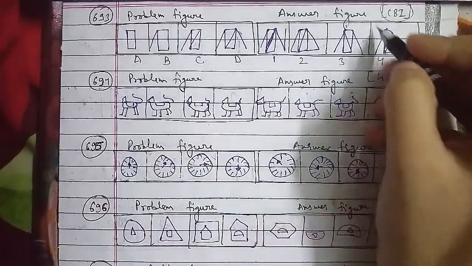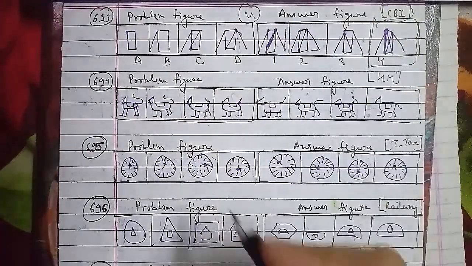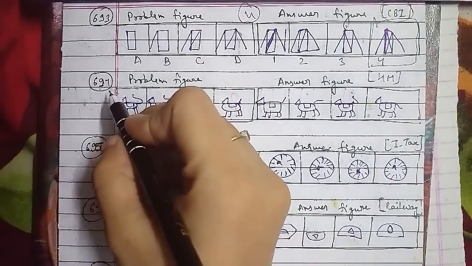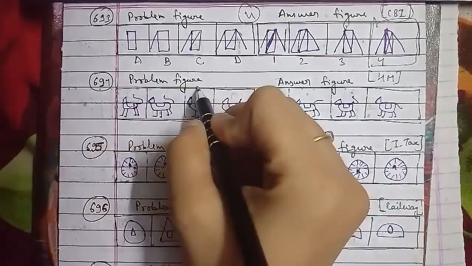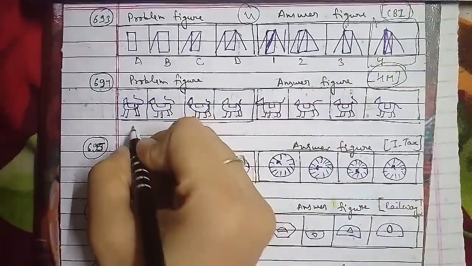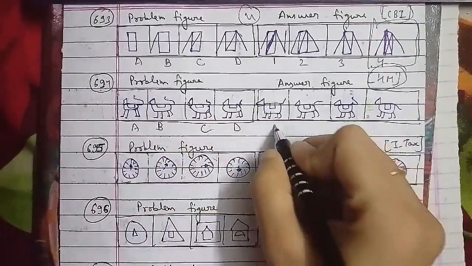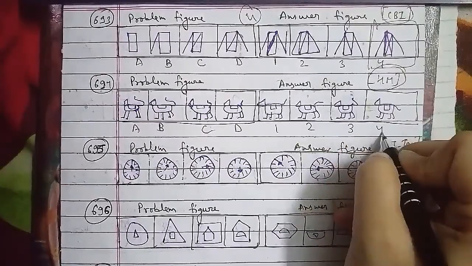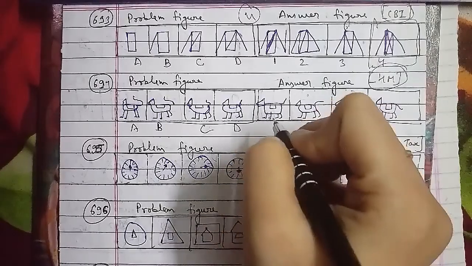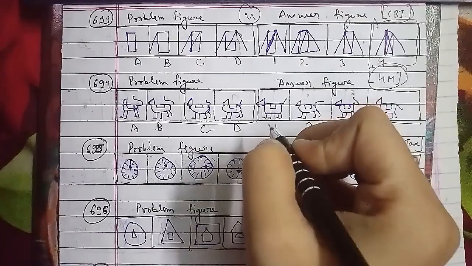Let's go ahead with the 695th question of the session. These are the problem figures and these are the answer figures, which have been asked in the income tax question paper. The figures are named A, B, C, D, 1, 2, 3, 4 respectively. Here the arrow moves clockwise 1, 2, 3 steps in subsequent turns. So after the D figure, the right answer is your first figure.